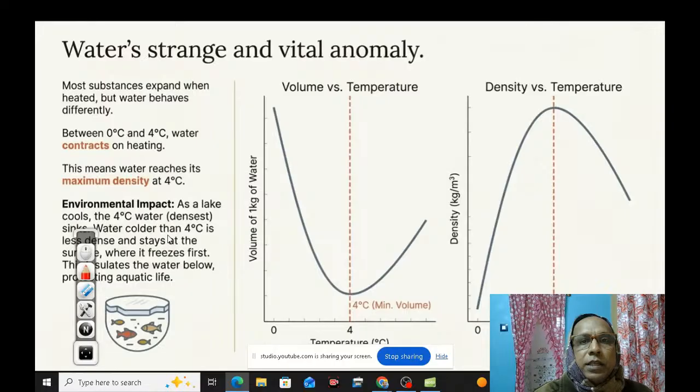What is the strange and vital anomaly? This is very much important for us because we know that most substances expand when heated, but water behaves differently. Between 0 degree centigrade and 4 degree centigrade, water contracts on heating. This is very much important.